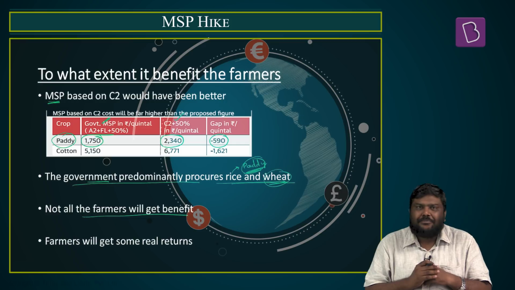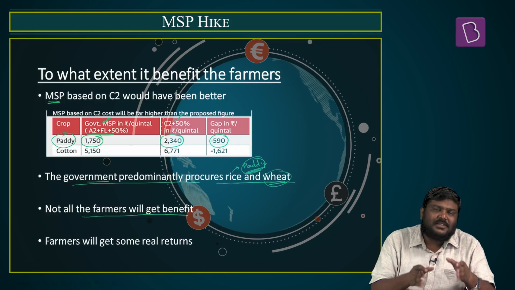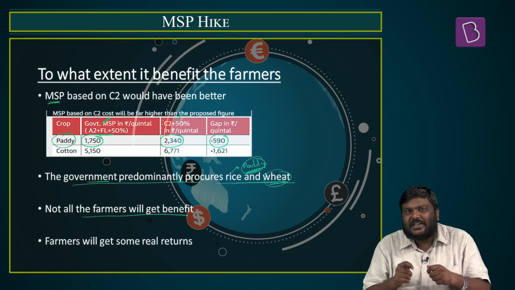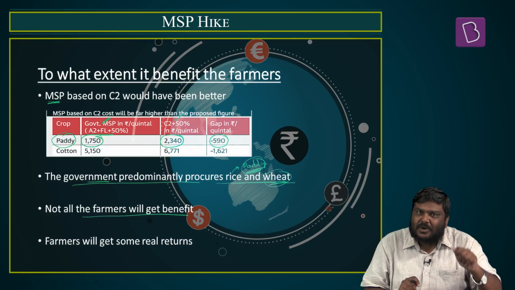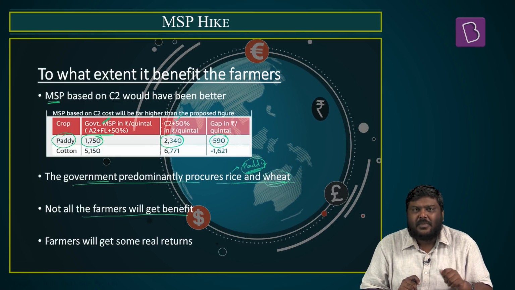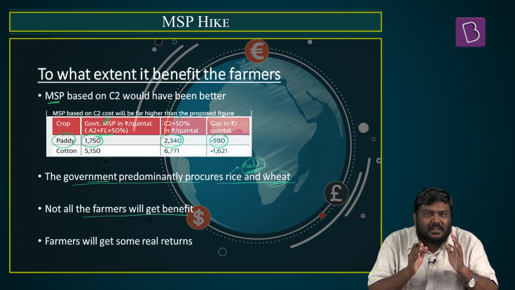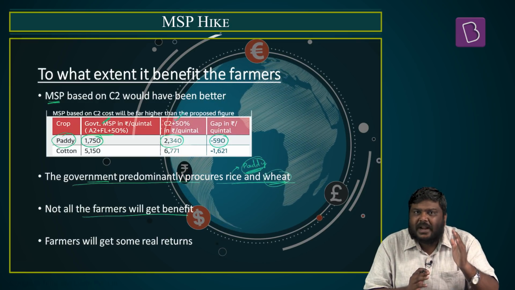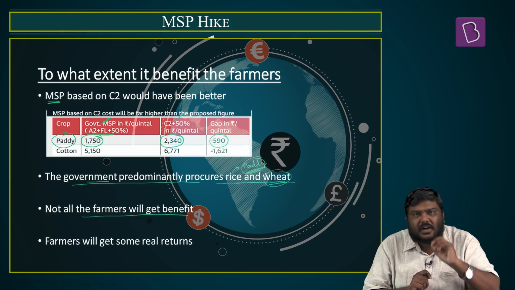All the other farmers may not be able to get the benefit of a higher MSP or this hike in the MSP. Third, not all the farmers will get the benefit, because even when I say paddy and wheat is predominantly procured by the government of India through FCI, this procurement happens in the surplus states such as Punjab and Haryana. So basically the cultivators in these states gain because of this increase in the MSP. And as such, there are various reports which have criticized this idea of a provision of an MSP and have given observations with respect to how many farmers are actually covered under the idea of MSP.